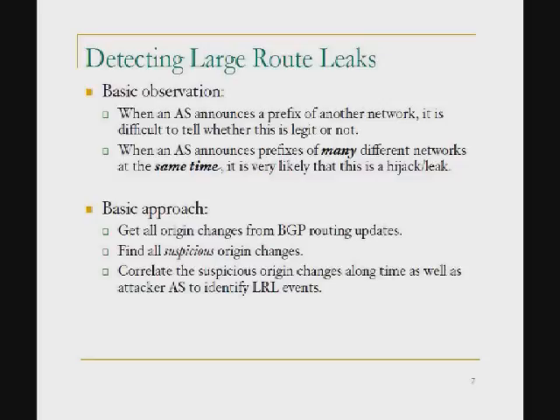Our basic approach is to get all the origin changes from BGP data, filter out those probably legit changes, and get the remaining set of suspicious routing announcements. Then we look at whether it's the case of a single AS simultaneously hijacking prefixes belonging to multiple other networks.